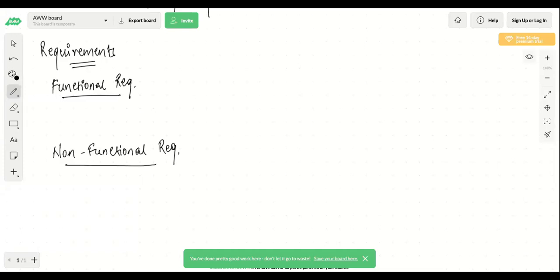So the first and foremost feature of this messenger app should be what? You should be able to create a conversation between two people, correct?